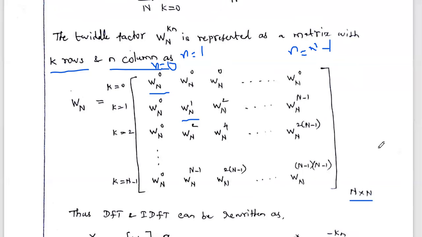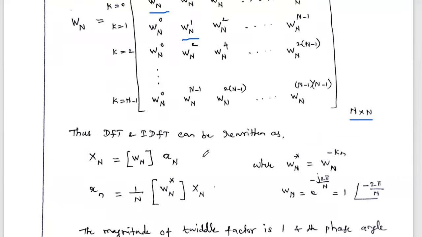That is, if you want to find the 4-point DFT, this total factor matrix is a 4 cross 4 matrix. If you want to find the 8-point DFT, the total factor matrix is an 8 cross 8 matrix. So simply you multiply this matrix with the corresponding input sequence, and we will get the DFT answer. It is a very short method in order to find the DFT. So this is the thing.